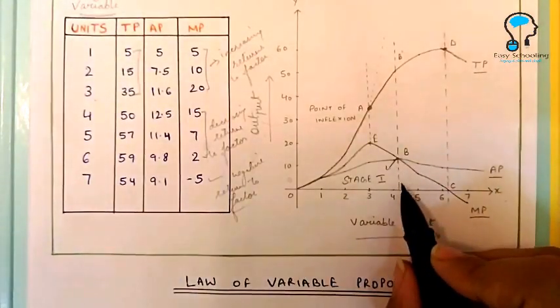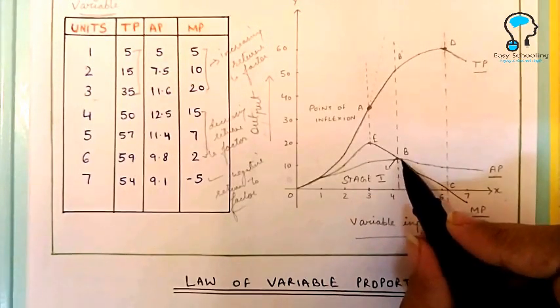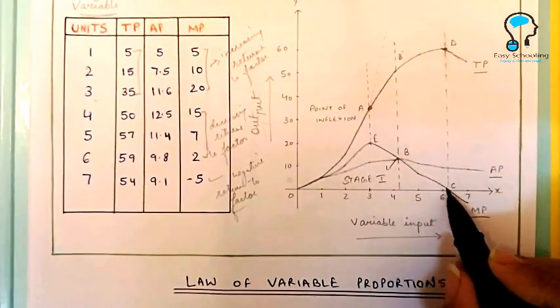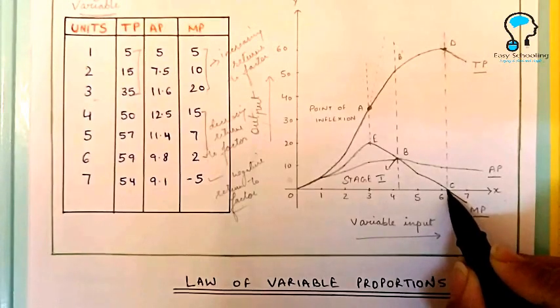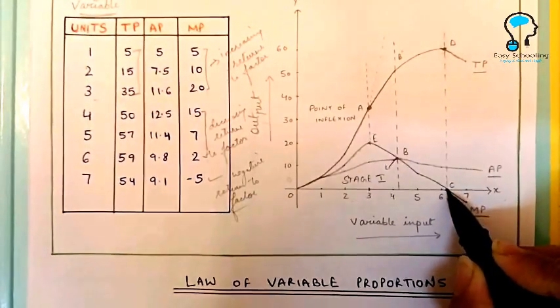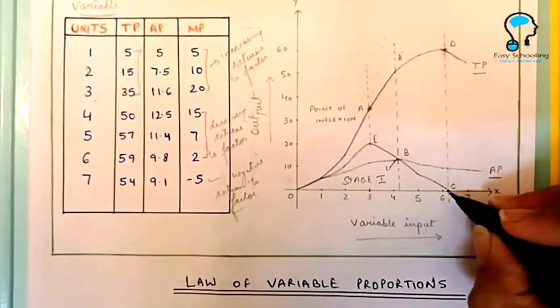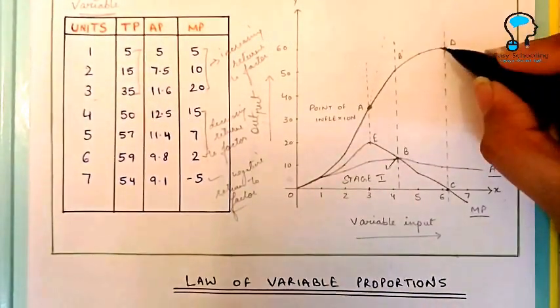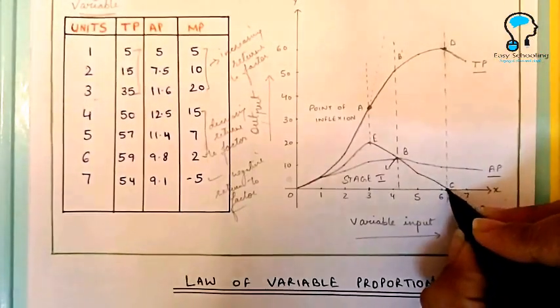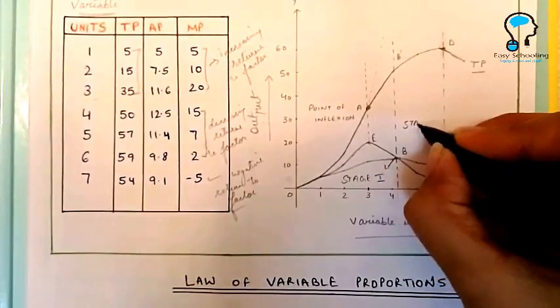Now in stage 2, what do we see? We see that the marginal product curve is continuously declining, and there comes a point C where marginal product is 0, and at this same point the total product is maximum. The point when marginal product is 0, total product is maximum. This point marks the end of stage 2.